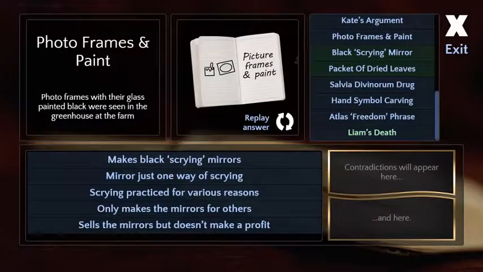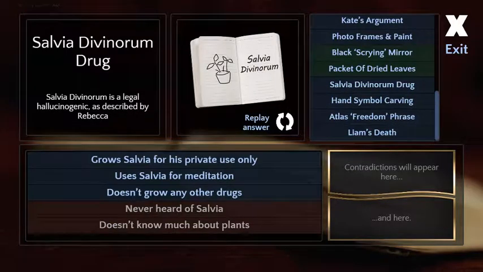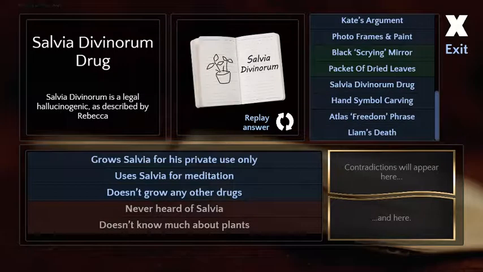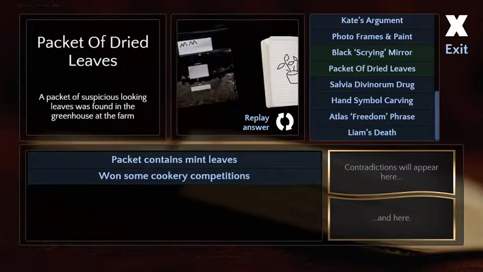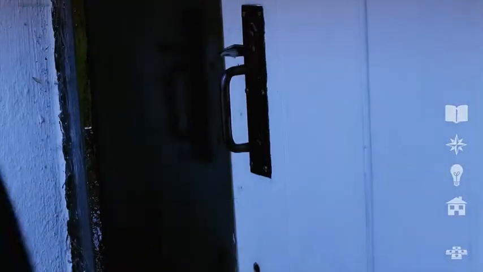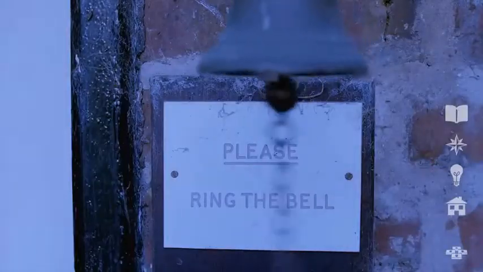Ask you a couple more things, please. Packet of dried leaves? I need to click this, but it won't let me. Why? Okay, fine. Why can't I click certain things? Be back later on, if that's okay. Do you need to say he trades it? Well, I was trying to say he sells it. But maybe trades it, then sells it? I can try that.